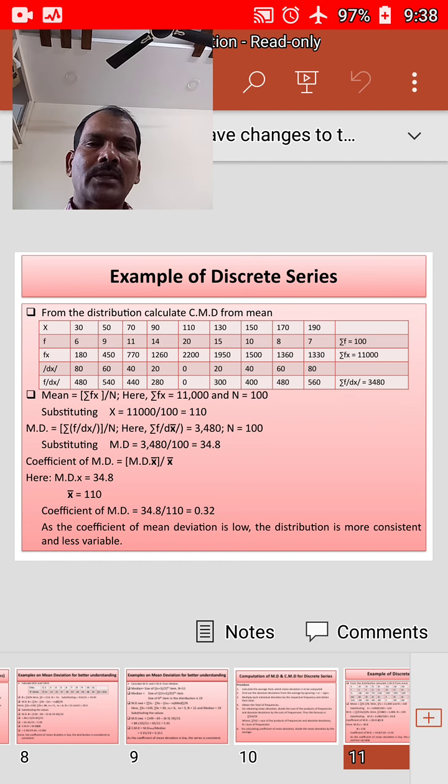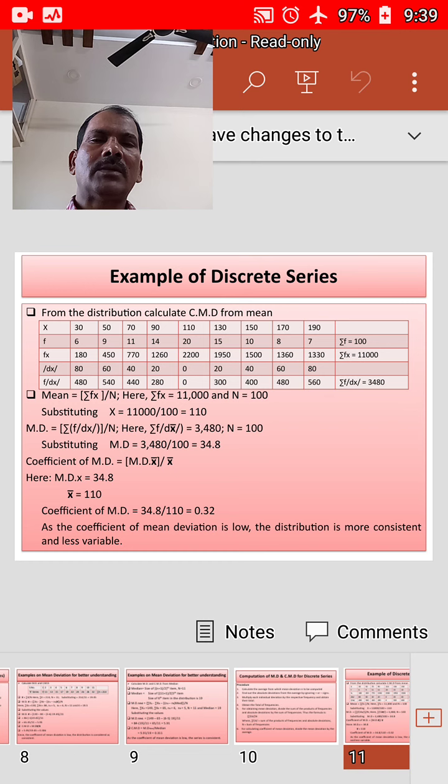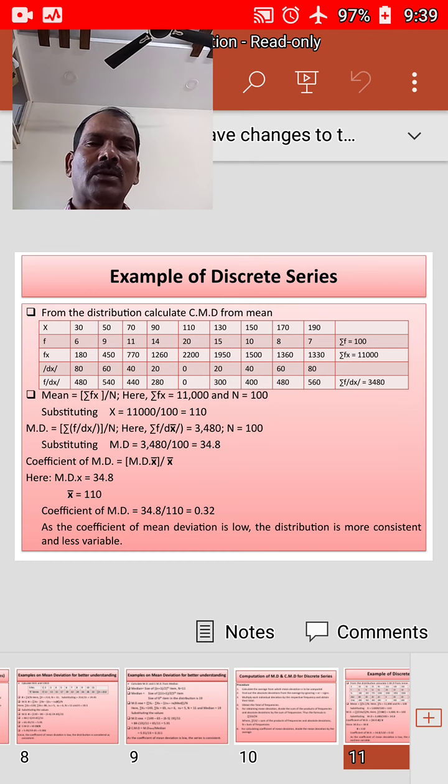That is fx, f into x: 30 into 6 is 180, 50 into 9 is 450, 70 into 11 is 770, 90 into 14 is 1260, 110 into 20 is 2200, 130 into 15 is 1950, 150 into 10 is 1500, 170 into 8 is 1360, 190 into 7 is 1330, which gives sigma fx is equal to 11,000.